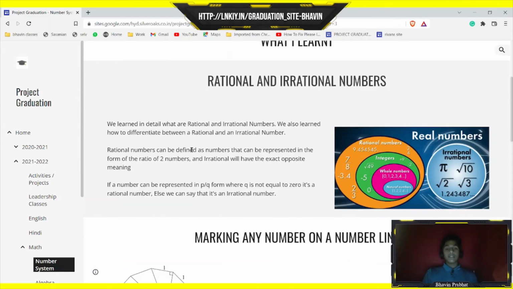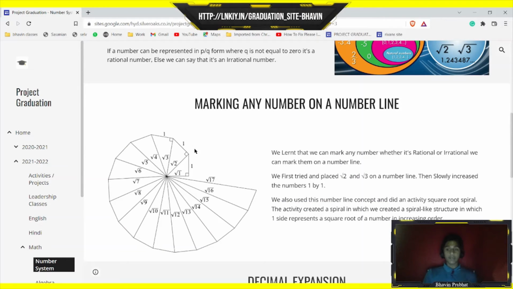In this chapter we learned the difference between a rational number, an irrational number, and what real numbers are. And then we learned how we can mark any number, whether it's a rational or an irrational number, on a number line, with which we did an activity of creating a spiral-like figure. So this is the image of that figure.